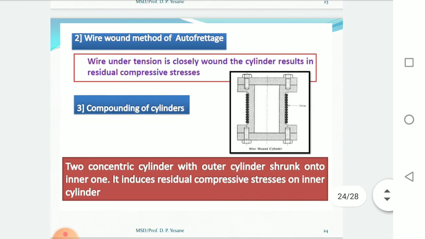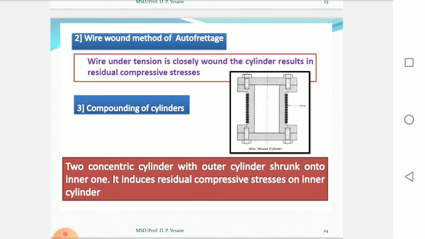Then the second method we will study is the wire wound method. It is also one of the methods of pre-stressing the thick cylinder. Wire under tension is closely wound around the cylinder, which results in residual compressive stresses. If you look at the diagram, the wire wound method is shown.